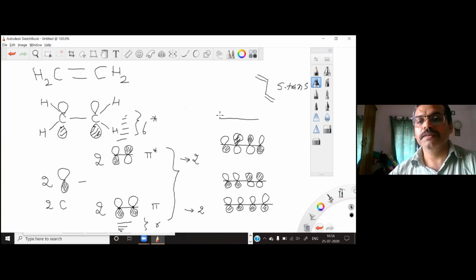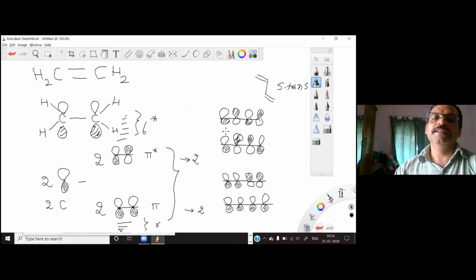So out of phase combination, again I will start with these two, and then this should be out of phase. So you have this shaded, this a different phase, and again I can change the phase here, I will get this.